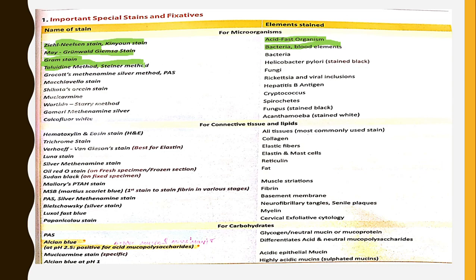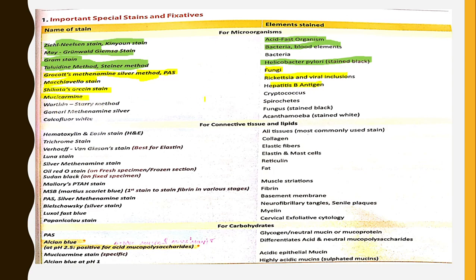Toluidine method or Steiner's method. Steiner's method is important. It is used for staining Helicobacter pylori, where they are stained black. Grocott-methenamine silver method or PAS, periodic acid Schiff stain, is used for fungi. Macchiavello stain is used for rickettsia and viral infections. Shikata's orcein stain is used for hepatitis B antigen.